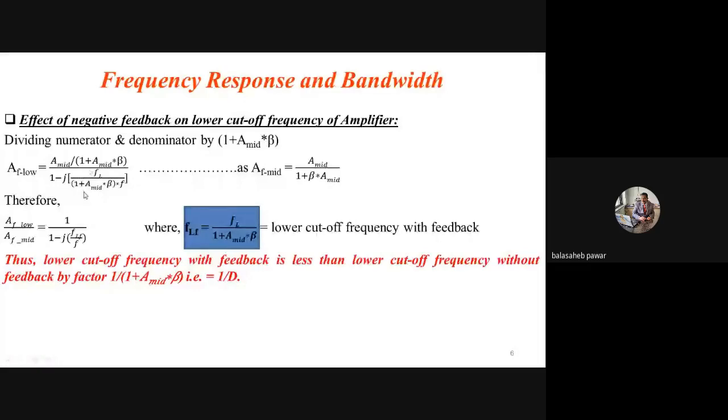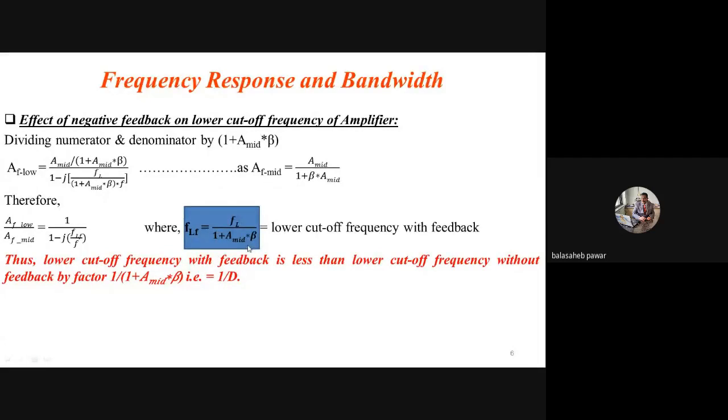So the same equation becomes, by taking that AF mid towards the LHS, AF low divided by AF mid equals 1 by 1 minus j FLF by F. Okay. And from this formula, you will observe this FLF is nothing but the lower cutoff frequency with feedback, which equals the lower cutoff frequency without feedback divided by 1 plus A mid into beta.